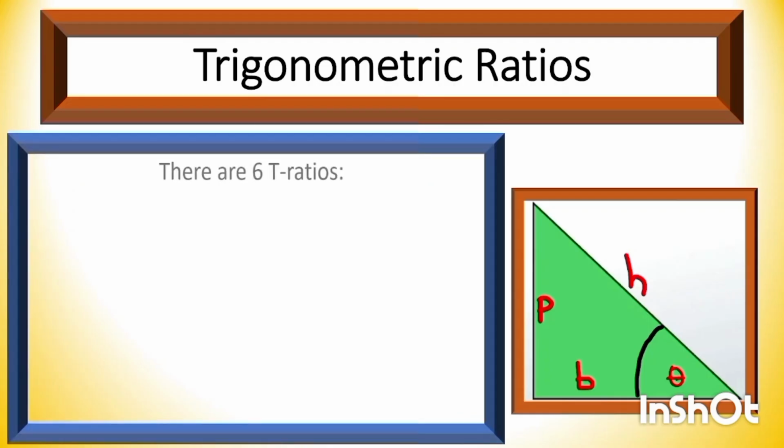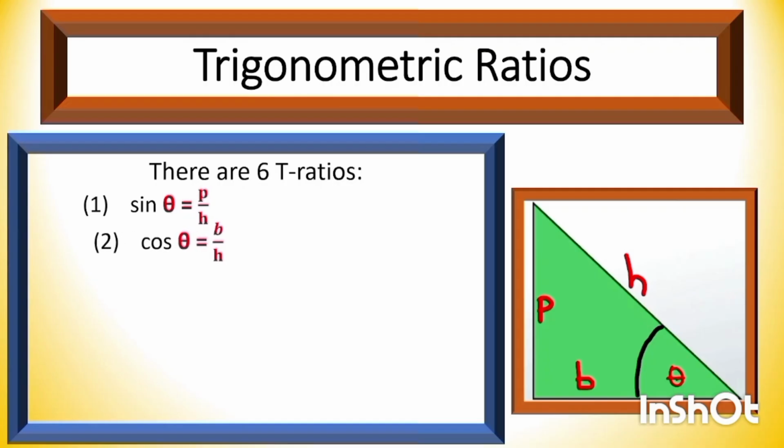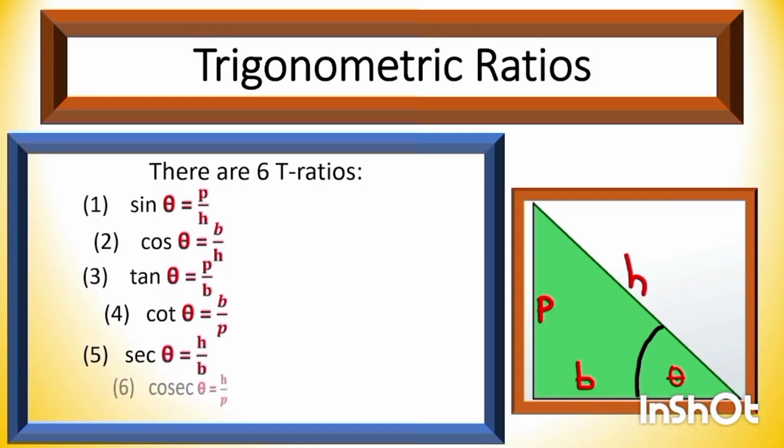There are 6 trigonometric ratios: sin theta is P by H, cos theta is B by H, tan theta is P by B, cot theta is B by P, sec theta is H by B, cosec theta is H by P. These 6 trigonometric ratios, and the problems and formulas based on the concept of trigonometric ratio, make it the most vital concept for all of you.